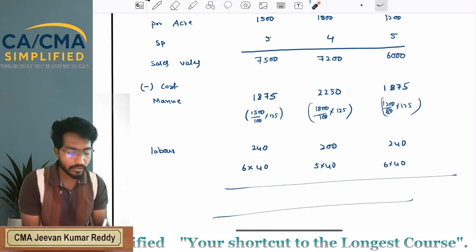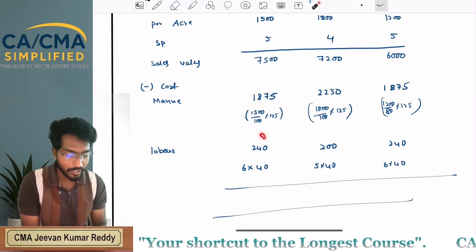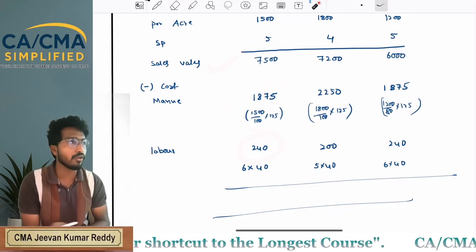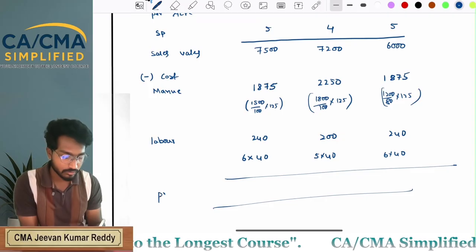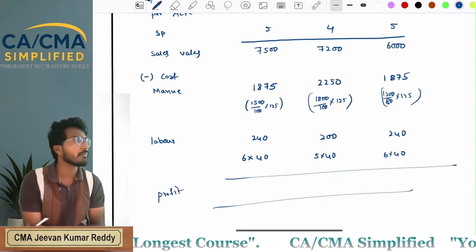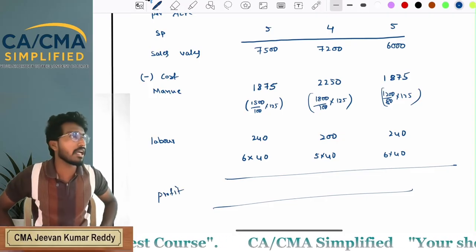If you deduct manure cost and labor cost from sales value, you will get profit. There is no fixed cost, na? Did he mention anything about fixed cost?